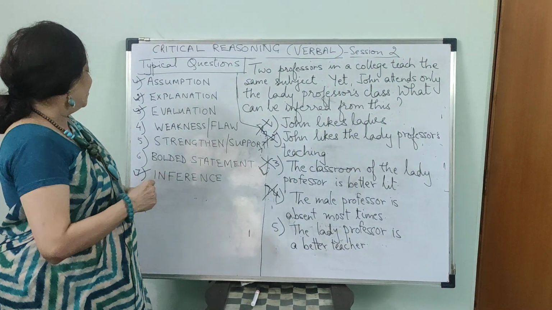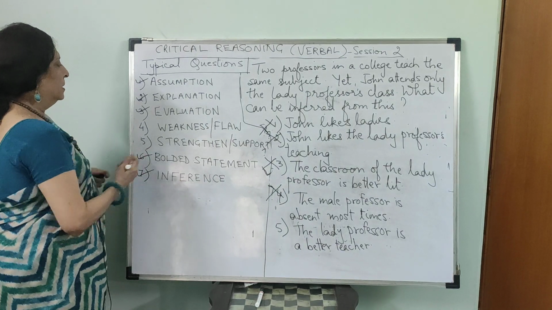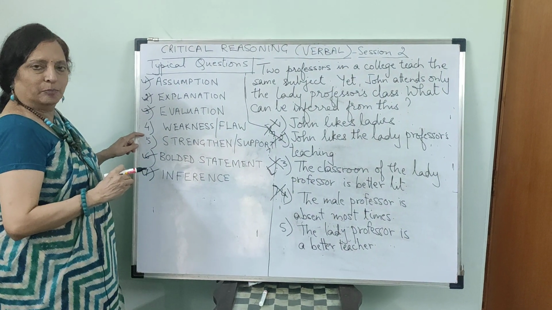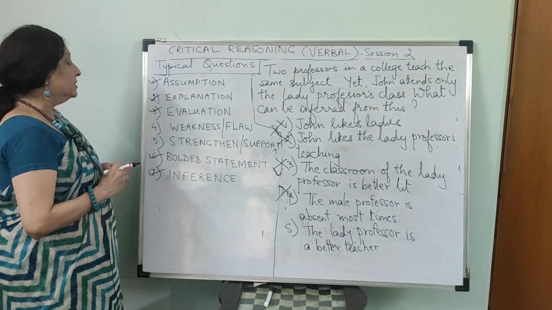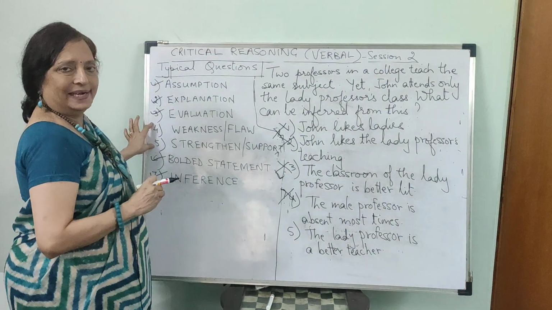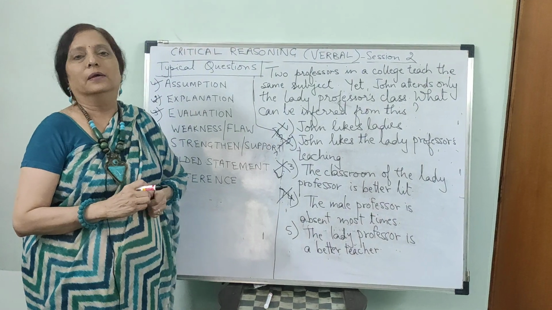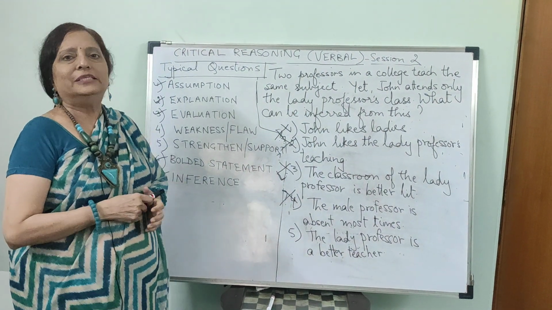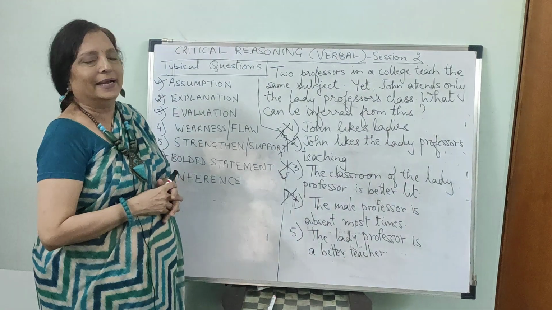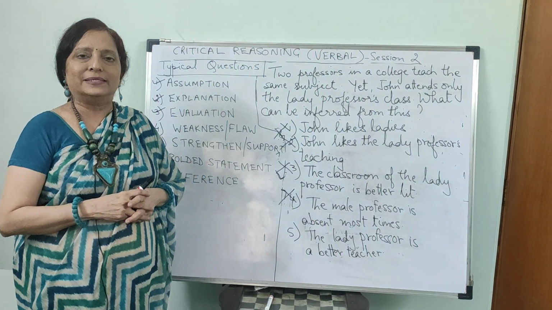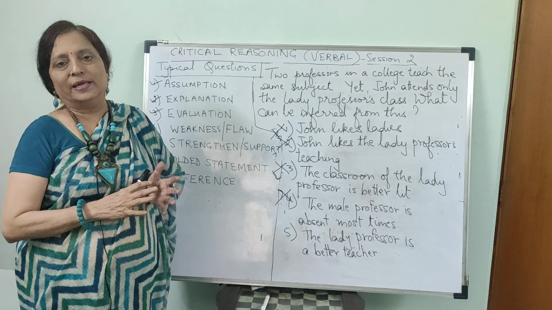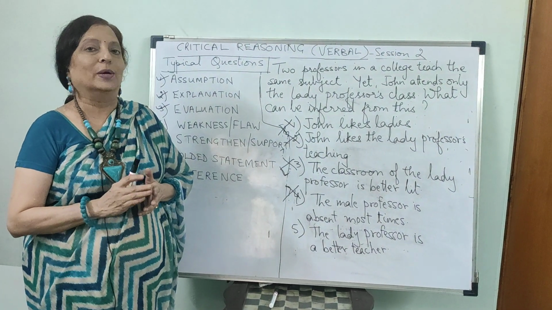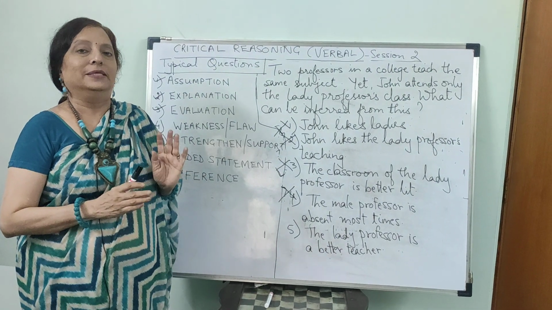Okay, bolded statement, and this is a very rare question type, so I won't waste a lot of time on this. So now we are left with only weakness or flaw and strengthen or support. These two need a detailed discussion because they are the backbone of reasoning and they are necessary for GRE students also, as I said, indirectly, because they have to write an essay on the weaknesses in an argument, though they do not have MCQ questions directly on these topics.